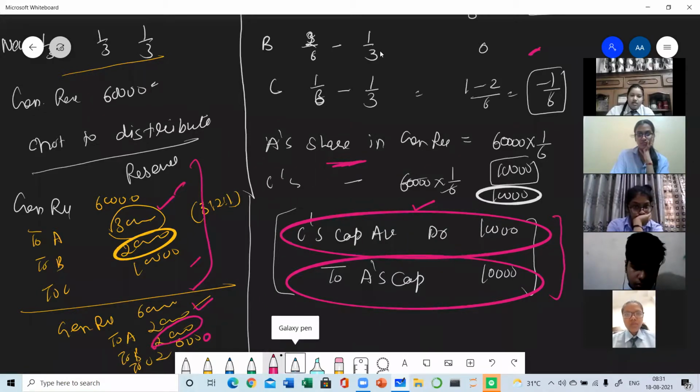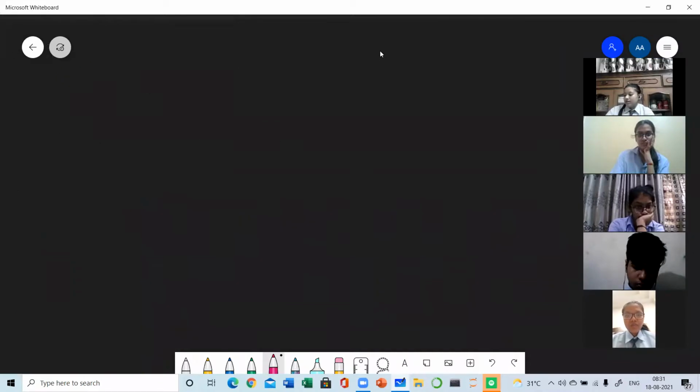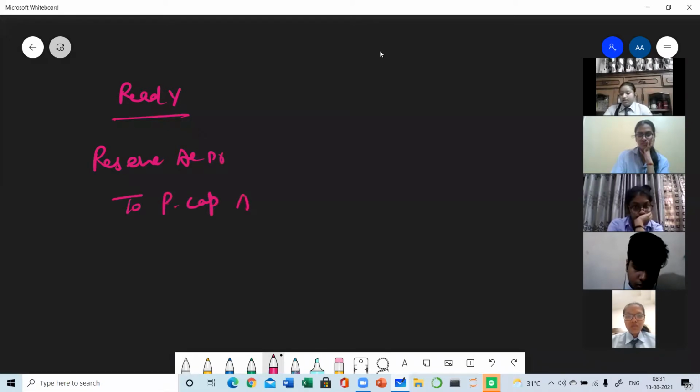So when the partners are ready to distribute the reserve, again I am telling you, when the partners are ready to distribute the reserve, then one entry will be passed, which is that entry: reserves, any reserve that is there, will be debited, to partners' capital account. Which ratio? Old ratio.